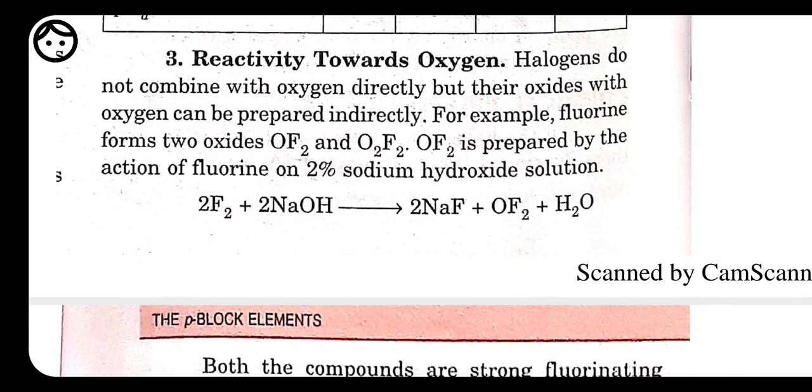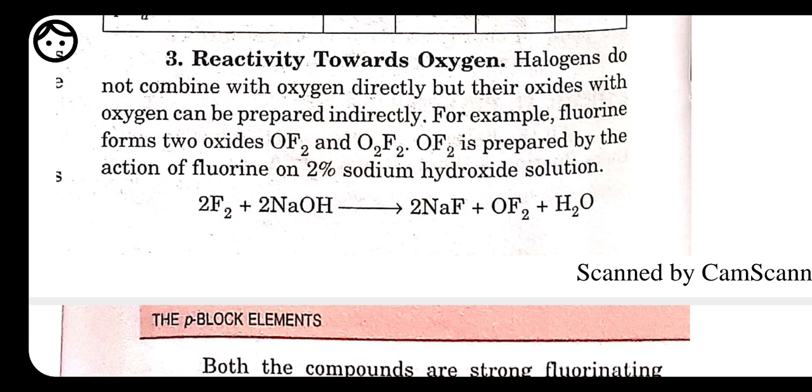Next, reactivity towards oxygen, meaning how these halogens are going to react with oxygen. Always remember students, halogens do not combine with oxygen directly. That's why their oxides can be prepared only indirectly. We cannot combine fluorine and oxygen directly. If we need a reaction between the halogens and oxygen, then we have to take the oxides of halogen, and these oxides of halogen react with oxygen, and only then is the compound going to form.